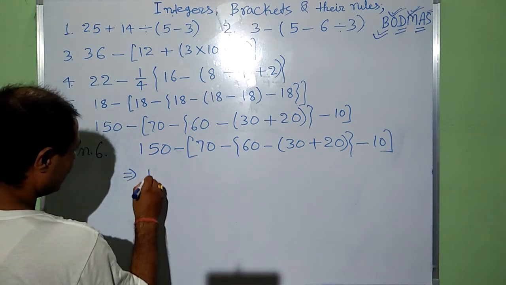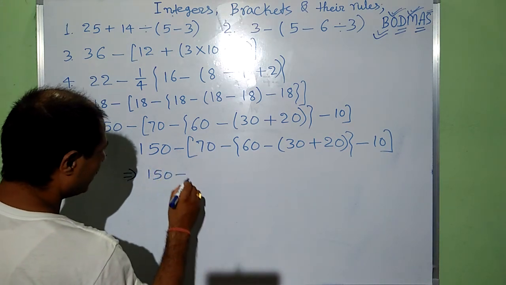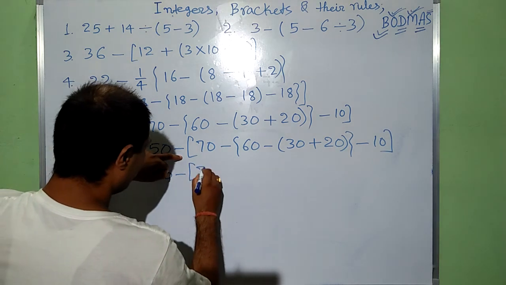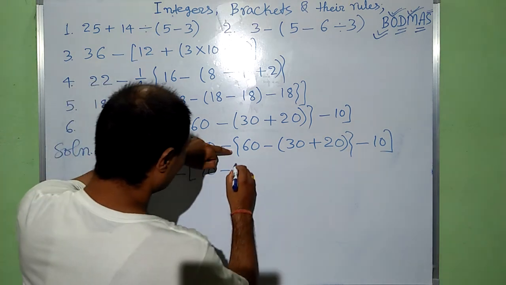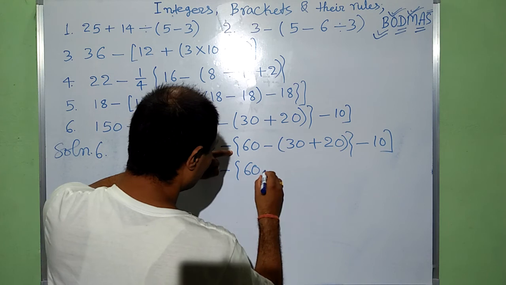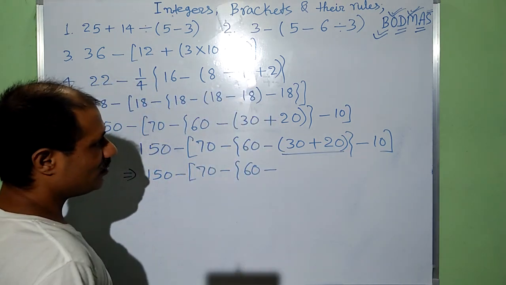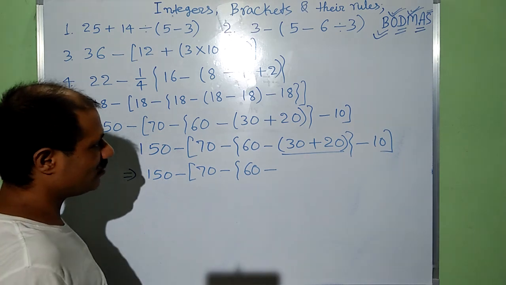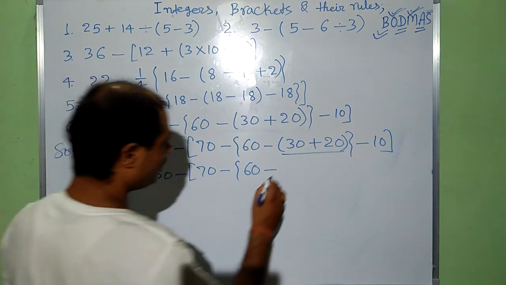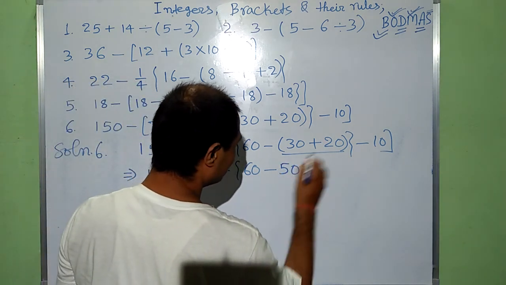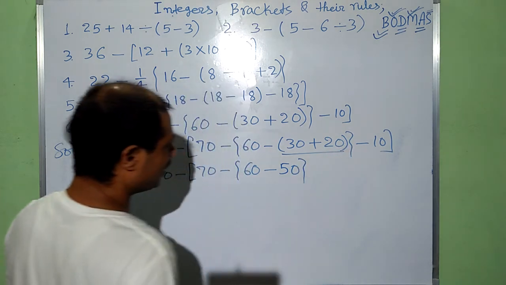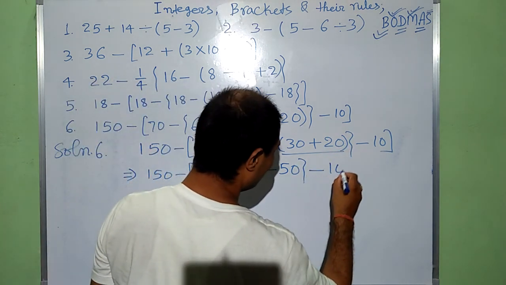This implies 150 minus 70 minus 60 minus, now this part, 30 plus 20, that is 50. Now this is the curly bracket, this is 10.